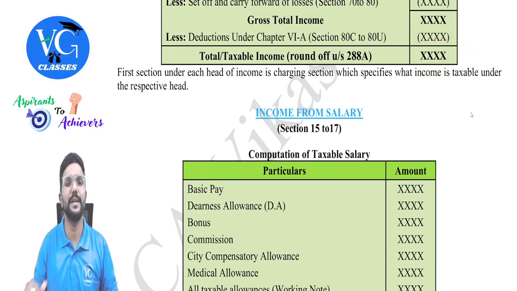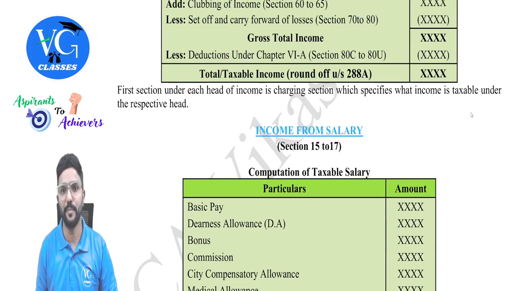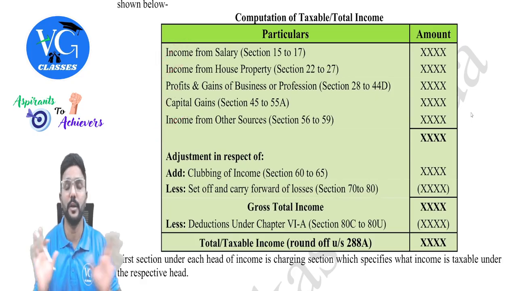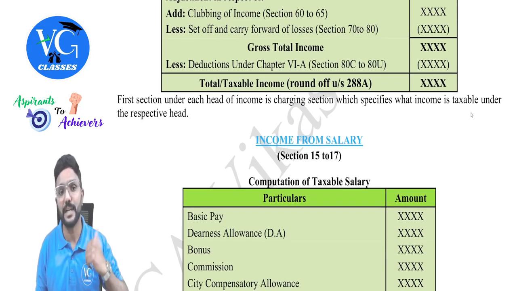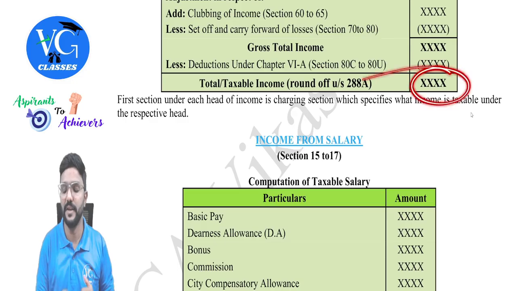And it should always be rounded off to the nearest 10 rupees. And please be careful, guys. The total income has to be rounded off to the nearest 10 rupees. Students sometimes get confused and round off the income under each head and all. Please don't do that. And how to compute tax on this total income figure, we have already learned in the previous chapter. Now our task is to derive this figure.